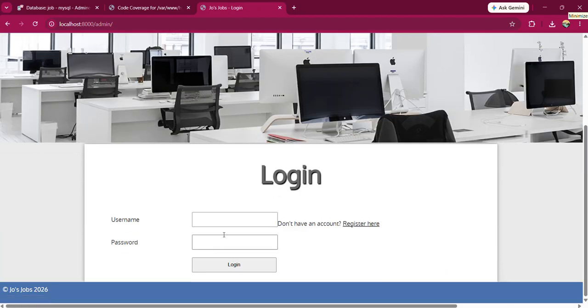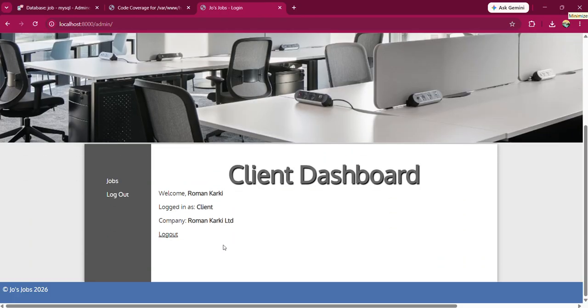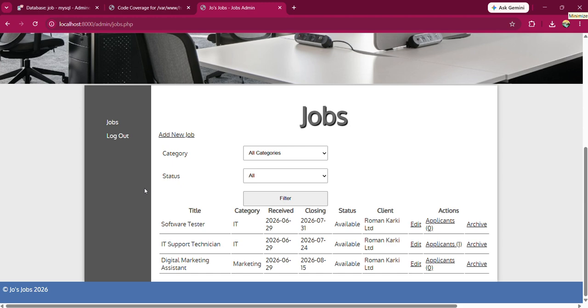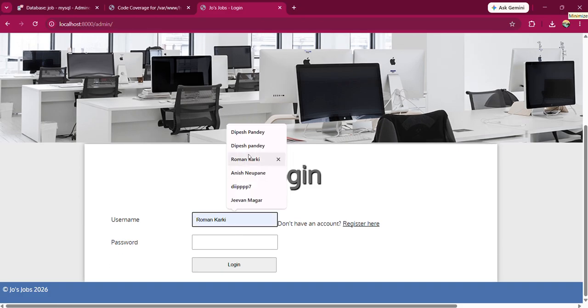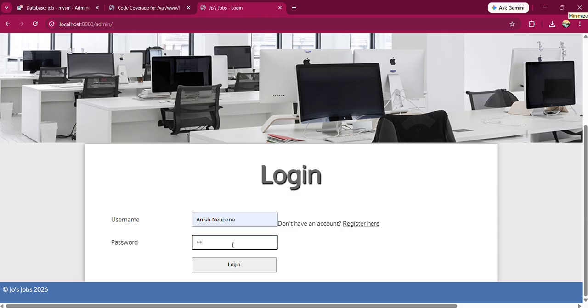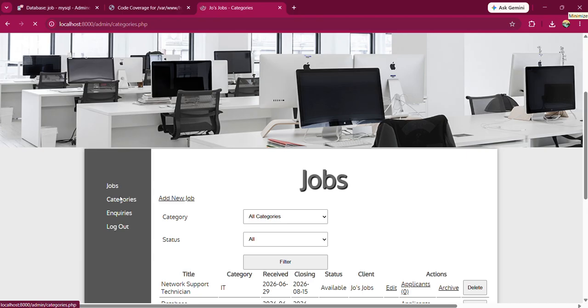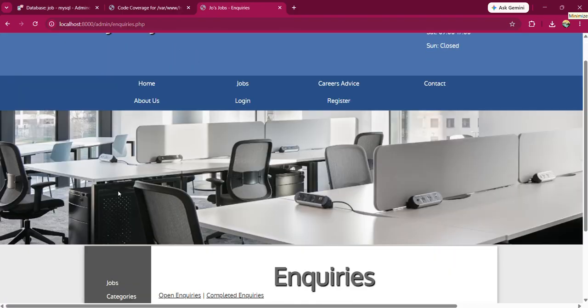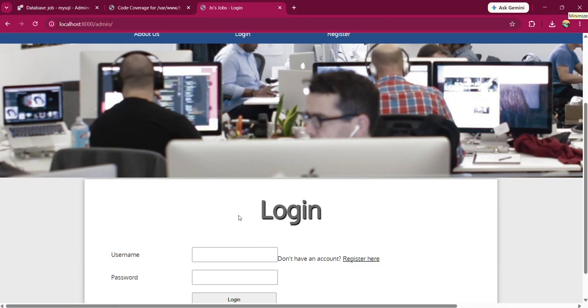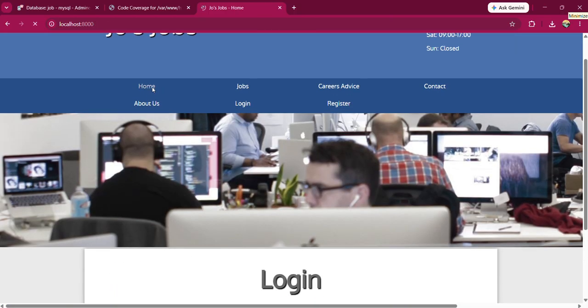Let's log in as a client now. A client can only add a job. This client has added 3 jobs, 1, 2, 3, and you can clearly see them. Now let's log in as staff. Staff can also add jobs. Staff can also maintain categories. Staff can see the inquiries and reply to them. And let's log out.